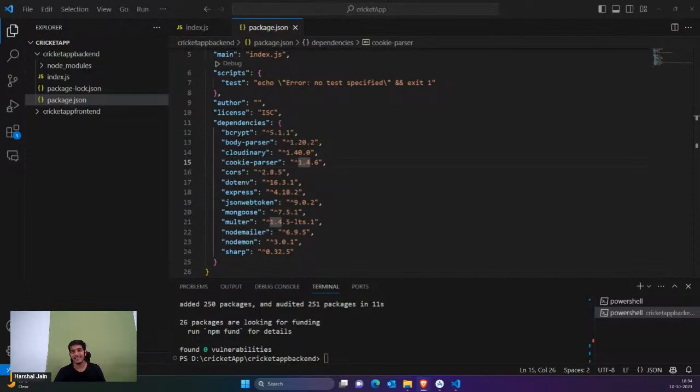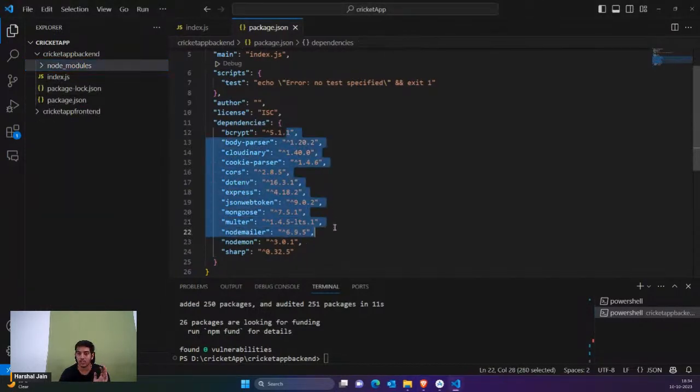Okay guys, so you can see that the package.json has installed everything, and now you would see a node_modules folder. Our node_modules folder has everything, that means all the packages which are available here. These are some set of packages which I usually use in my backend. Not all of them we're going to use today, but I've just mentioned all of them which are actually great, and I usually use these packages for different stuff.